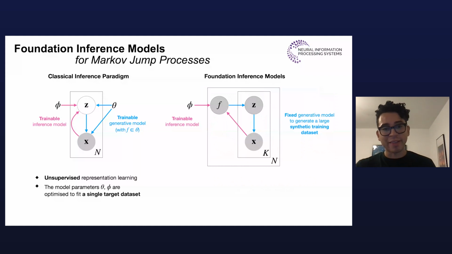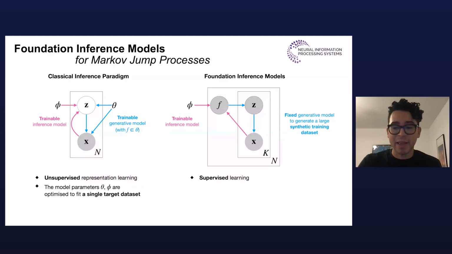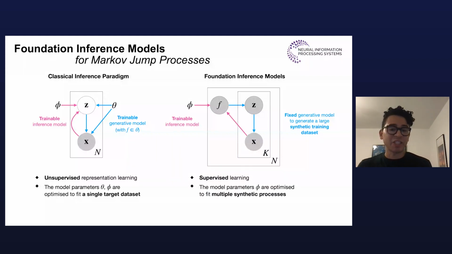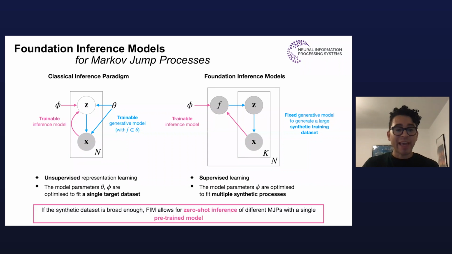Now, in contrast to the classical paradigm, our approach is trained in a supervised way because we have access to the transition rates. We simulate them. And second, the model parameters are optimized to fit effectively multiple synthetic processes because we simulate them. And now what we show in our paper is that if the synthetic dataset that we simulate is broad enough, then the framework allows for zero-shot inference of different Markov jump processes with a single pre-trained model.